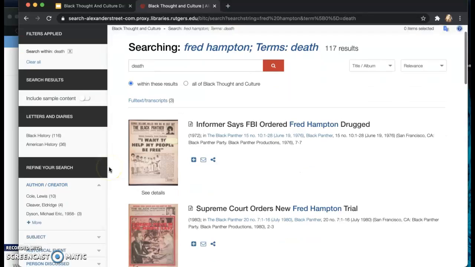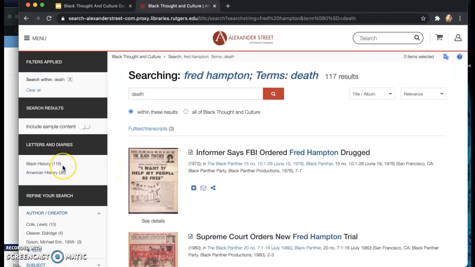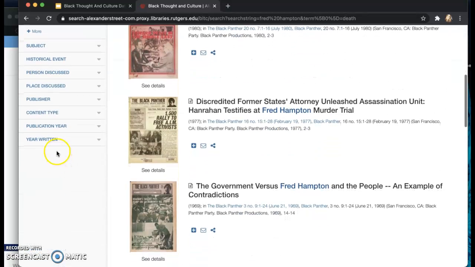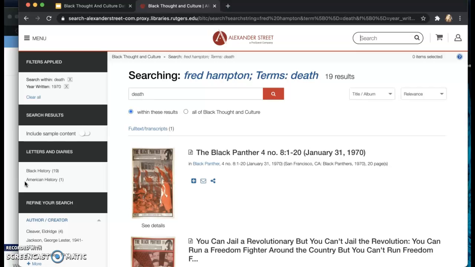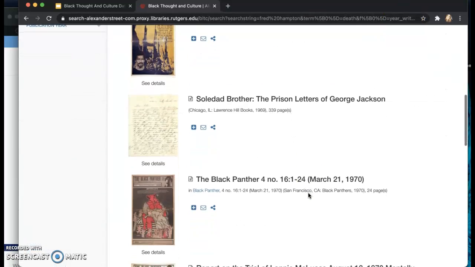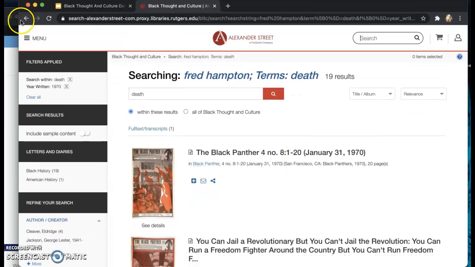My second search tip is to look at the left bar. We have our filters and ways to refine your search. So the second tip is to look at the hits, and the hits will tell you how many or how popular a specific search is. So for years we're in, 1970 is the most popular year. This is 1 year after his assassination. So if I click on that, now I'm down to 19 results. So now I'm getting very specific articles that pertain to what it is that I am looking for.